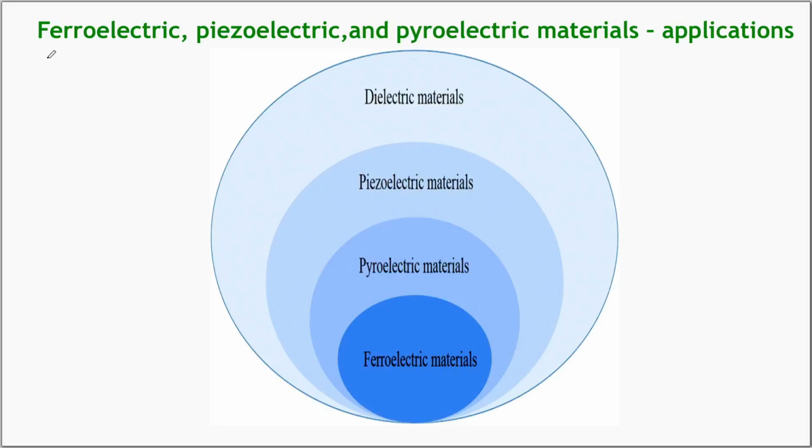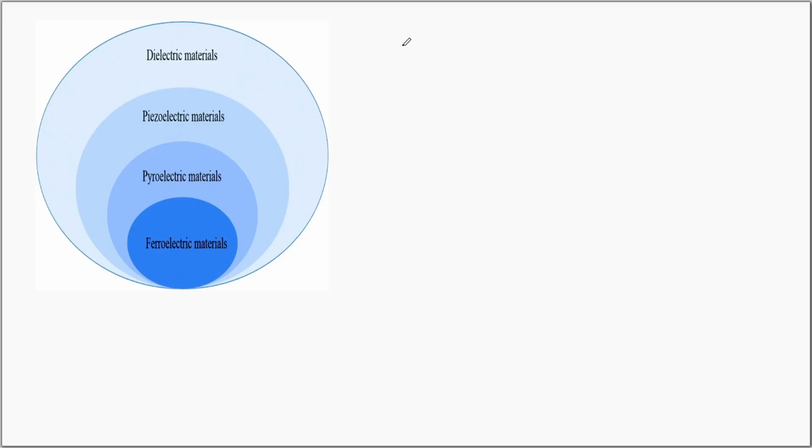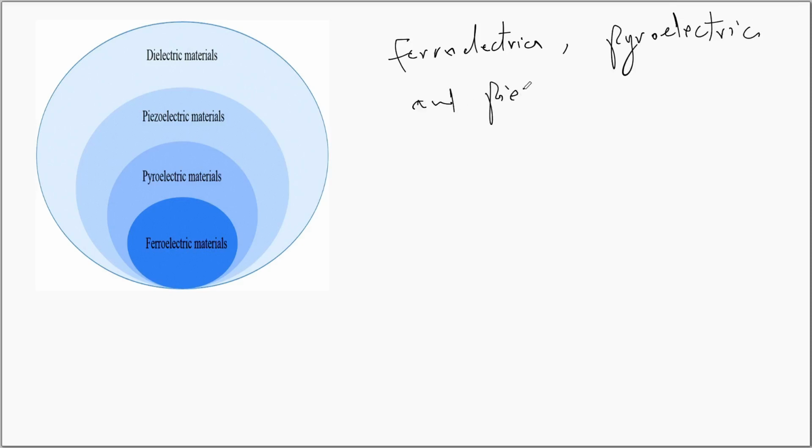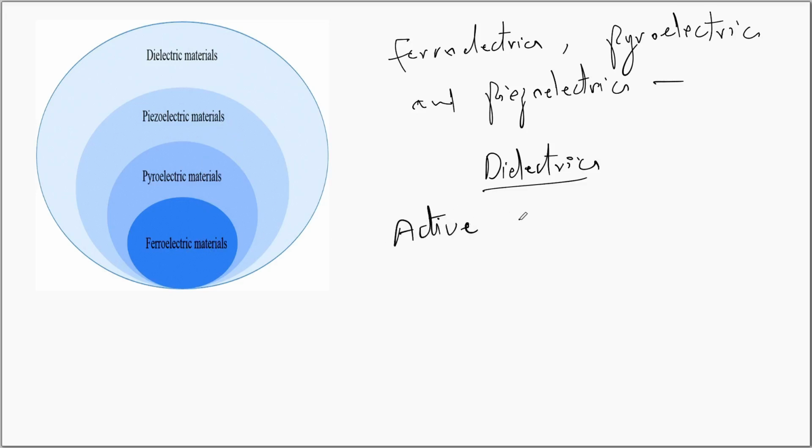Hello, welcome back. In this video, we'll discuss the ferroelectric, piezoelectric and the pyroelectric materials and some of their applications. The ferroelectrics, pyroelectrics, piezoelectrics, essentially they are all dielectrics. They are dielectrics with certain special qualities. These three categories of dielectrics are called active dielectrics.